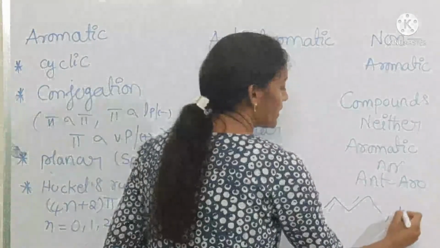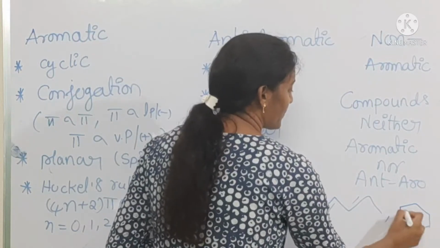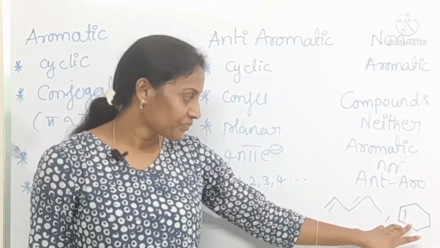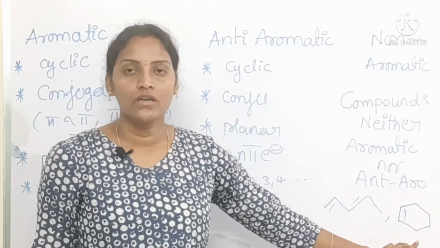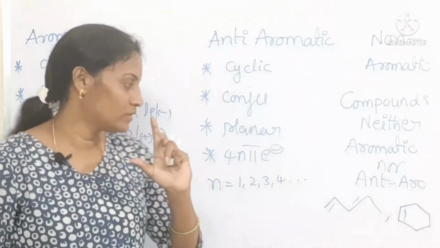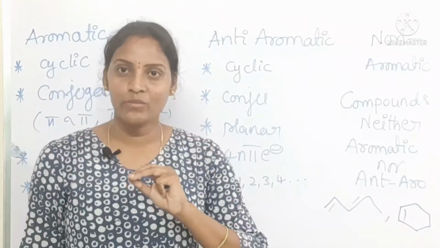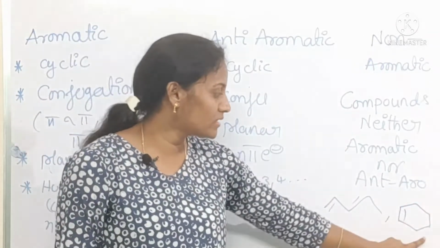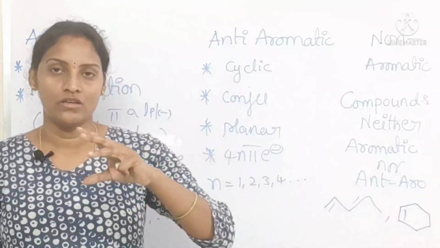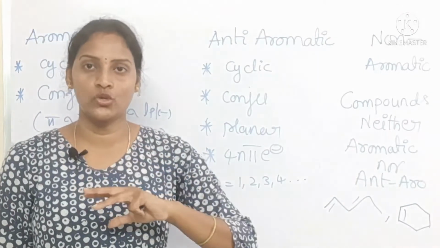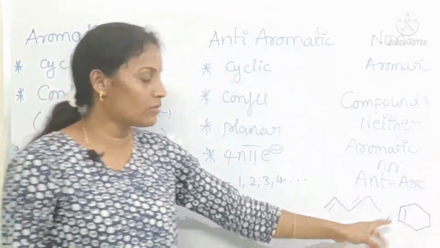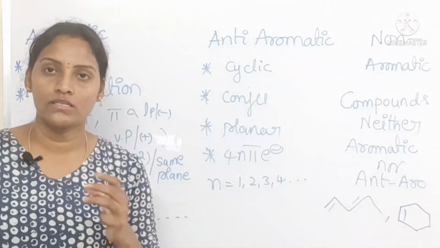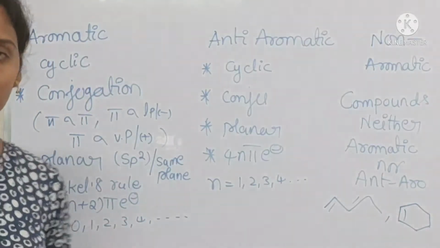If you take one ring compound, see, this is a closed chain compound. This one also is cyclic, but it doesn't have conjugation. Check once: pi, sigma, sigma, sigma, sigma, sigma, pi. Three or four sigmas are coming together only. There is no conjugation. So this compound also belongs to non-aromatic.